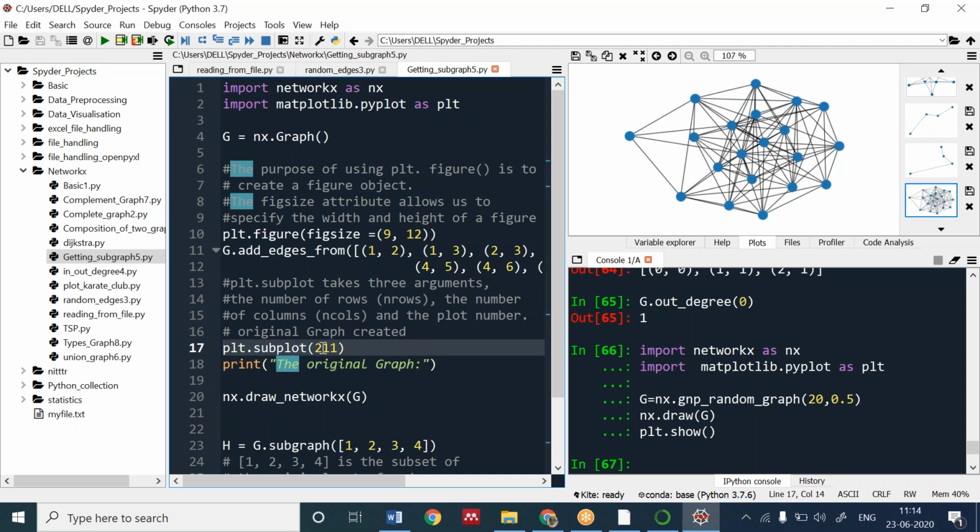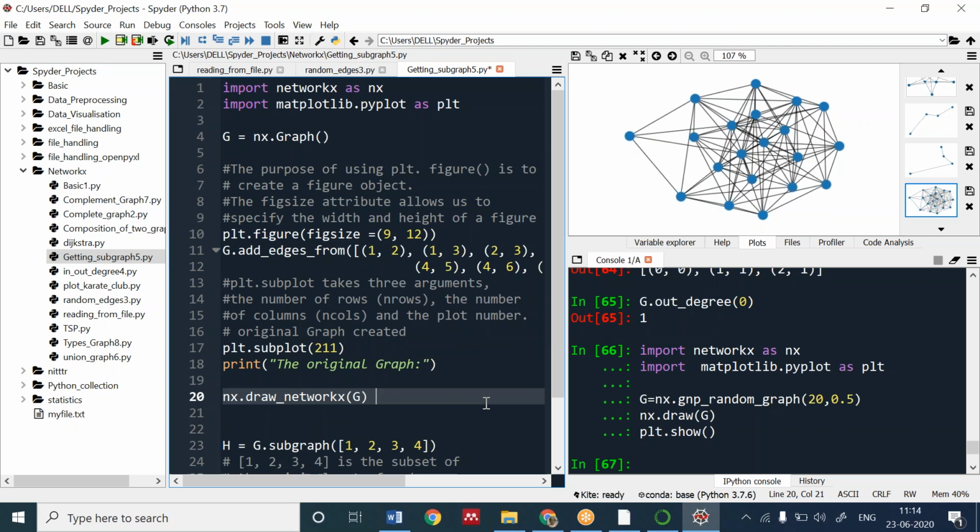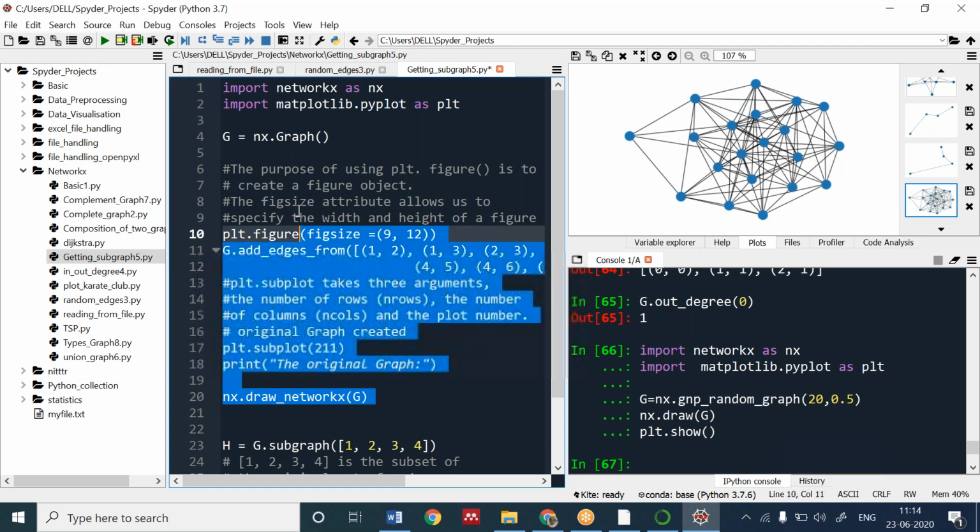Actually, the subplot function can be written like this also, or you can do this. You can see that it's taking 3 arguments: n rows, n columns, and the index value. It specifies how many rows and columns you want to make the graph visible in. Okay, I'm running this cell.